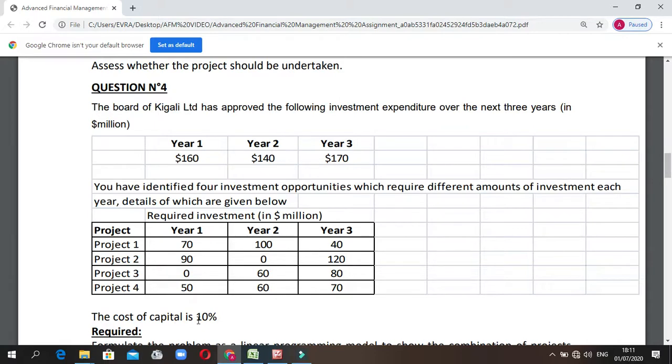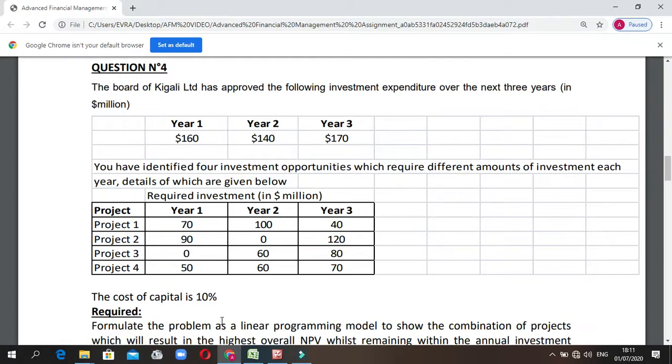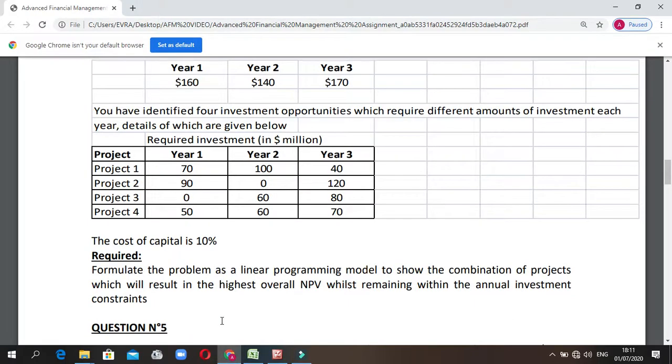The cost of capital is 10%. What is required? Formulate the problem as a linear programming model to show the combination of the projects which will result in the highest overall NPV whilst remaining within the investment constraint.